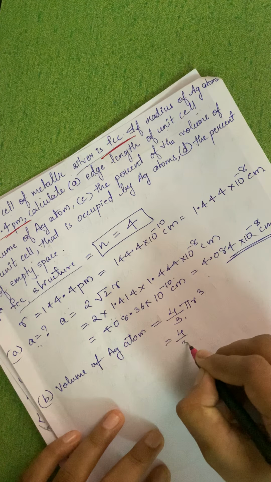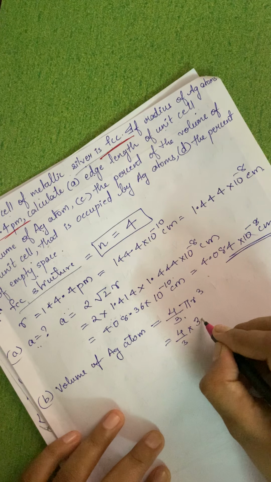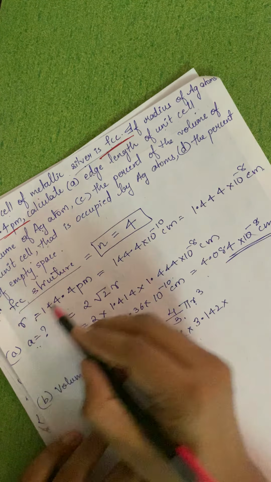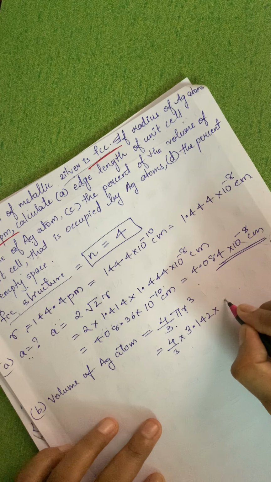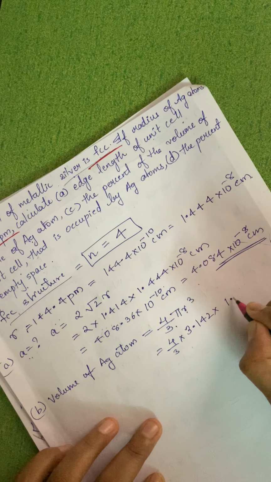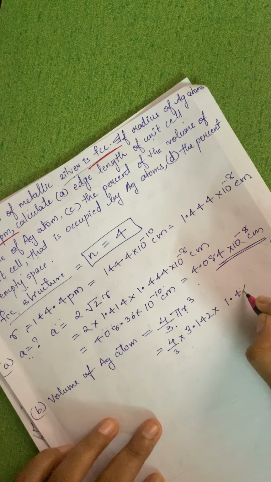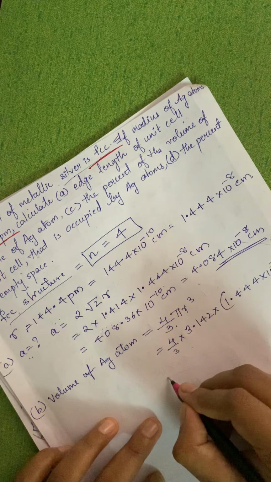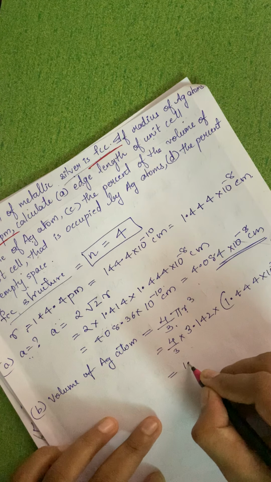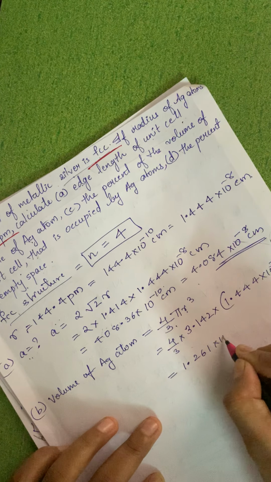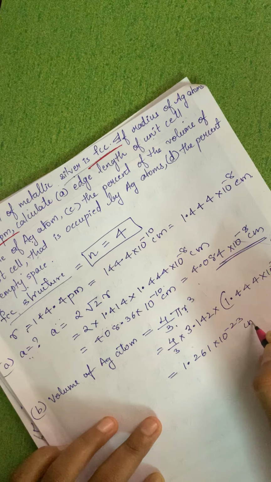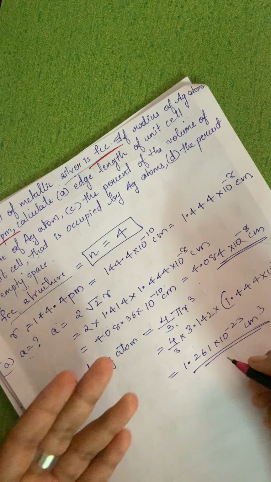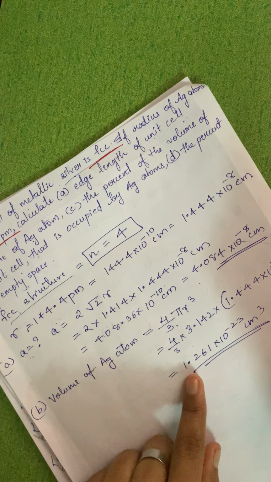So 4 upon 3 into pi is 3.142 into r. R is over here. So it is nothing but 1.444 into 10 raised to minus 8. After solving this, you will get a value as 1.261 into 10 raised to minus 23 centimeter cube. I am giving you the answer only so that you will solve and afterwards check the answer over here.